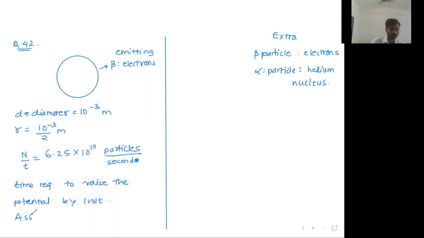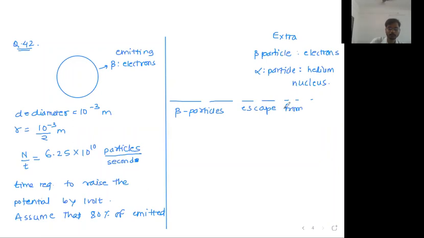And the last note is written that assume that 80% of emitted beta particles escape from the surface.